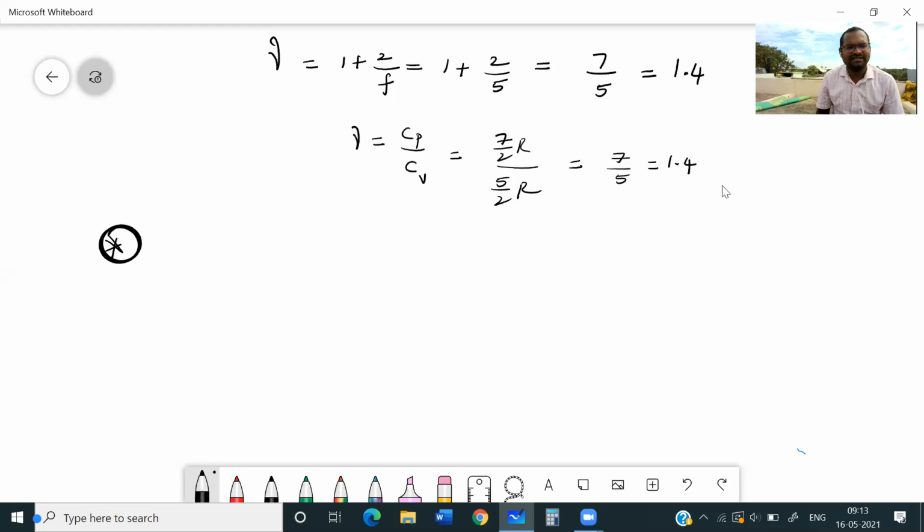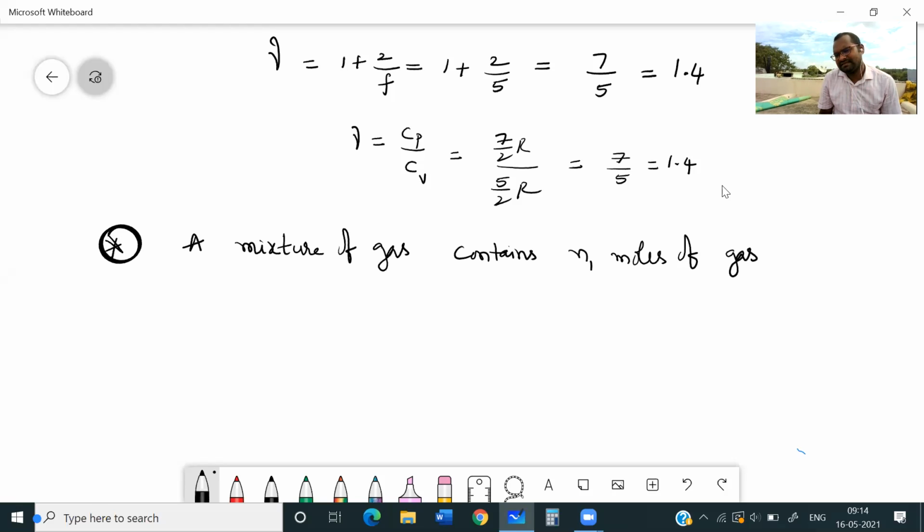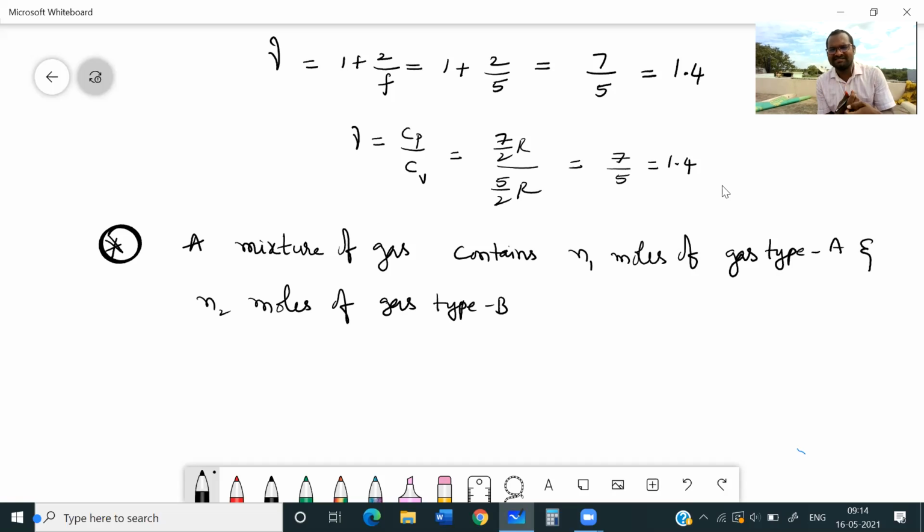They will give a mixture of gases. Suppose a gas mixture contains N1 moles of gas type A and N2 moles of a different gas, gas type B. Different gases means, let us suppose, a hydrogen gas and a helium gas are mixed together. Okay, then